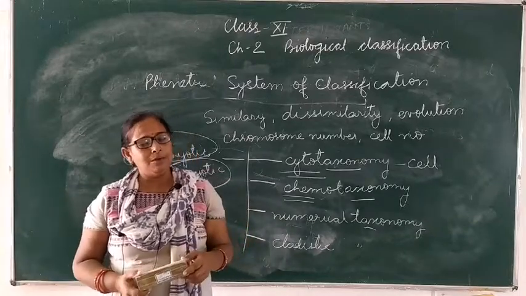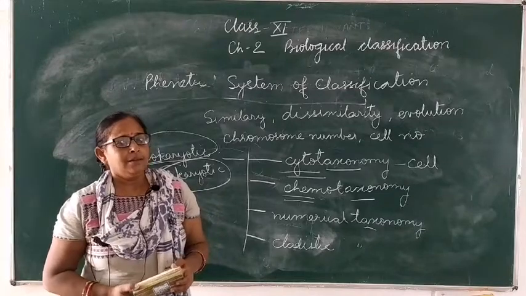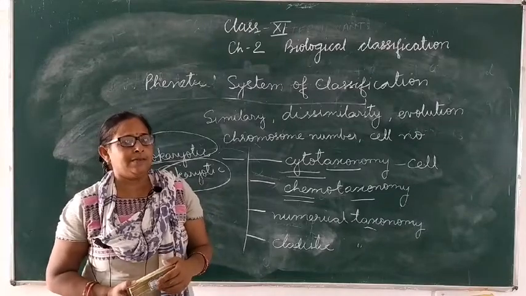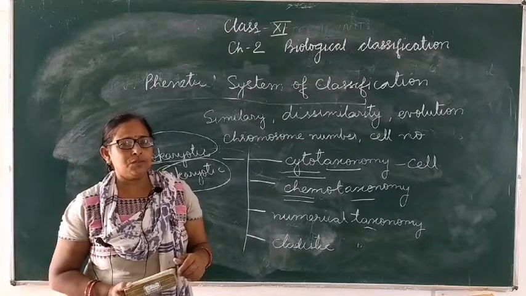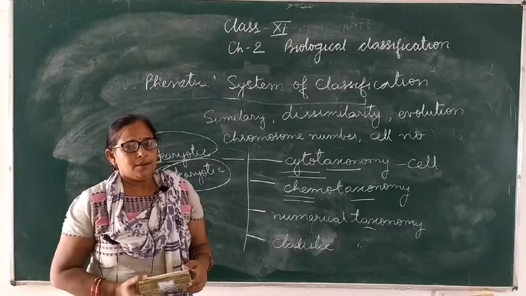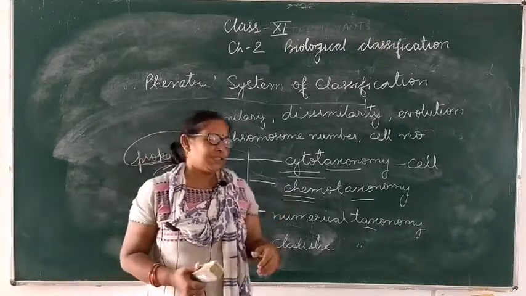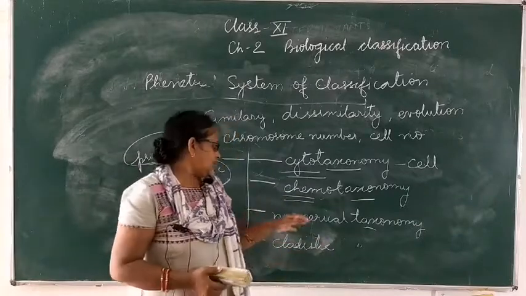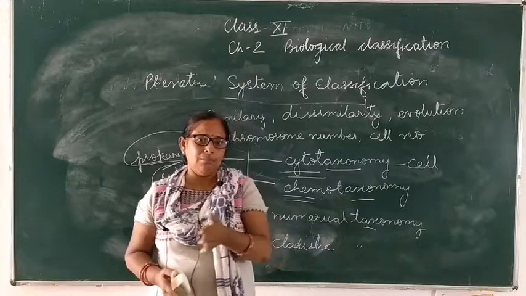Like Pisum sativum, which you read in class 10th, their chromosome number is 7n, means 14. In human beings you will see 23n, means 46, because we are diploid. So 46. So numerical taxonomy tells you about the number.